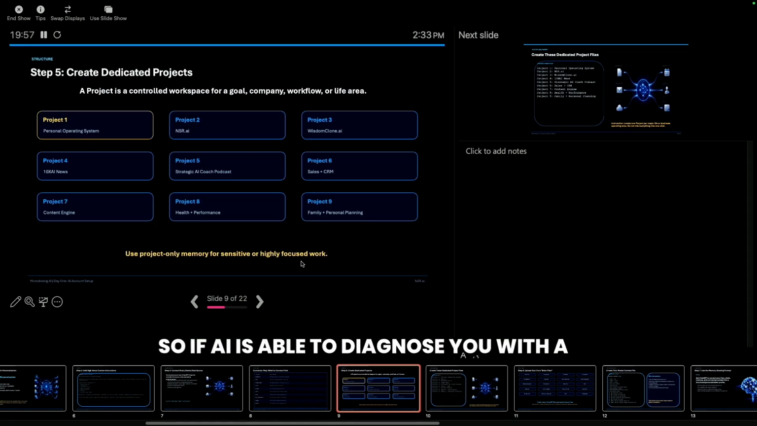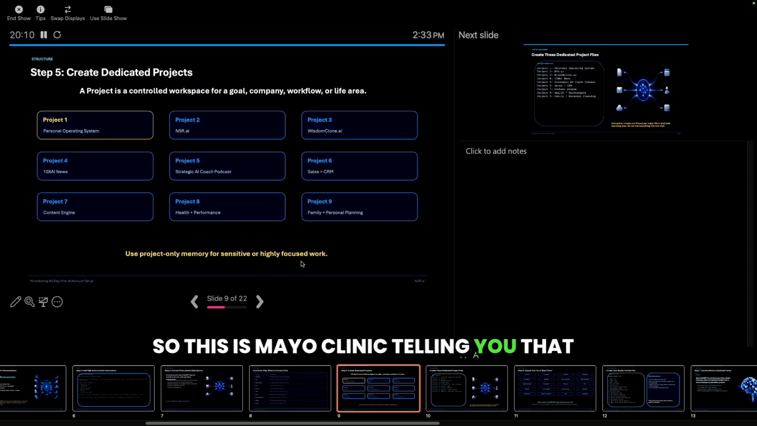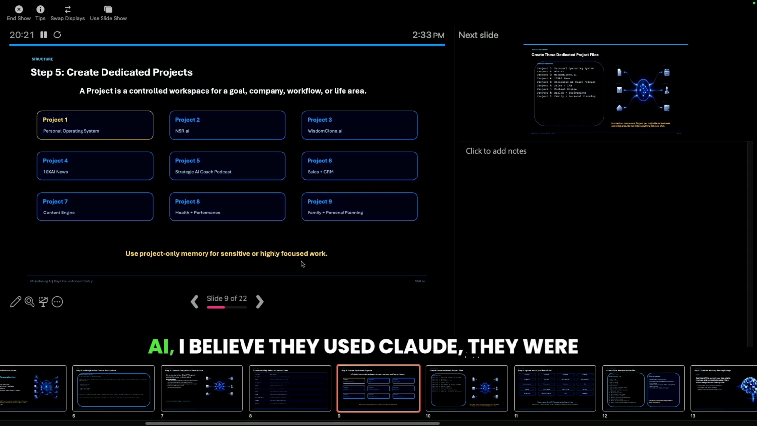It's too late. They can't really help you. So if AI is able to diagnose you with a cancer, I'm just using cancer as an example, 3 or 4 years before, they can actually treat it. They can fix it. They can cure you. This is wild. So this is Mayo Clinic telling you that they took all of the data from patients 3 years, 4 years before they were able to detect cancer, and they ran the same information through AI. I believe they used Claude. They were able to detect it years early. This is life and death, guys.